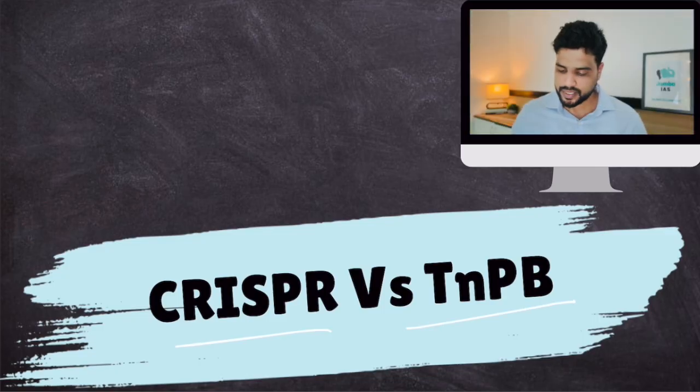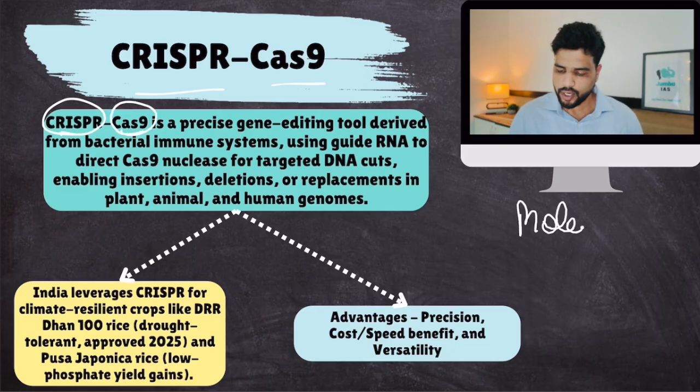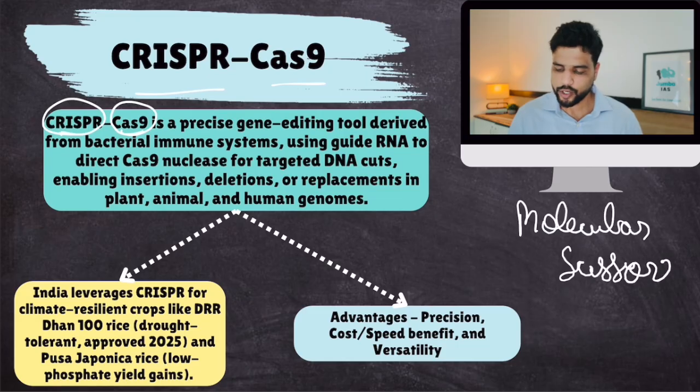Okay, so pay close attention. CRISPR versus TNPB. First, let's talk about the CRISPR-Cas9 technique. Now, CRISPR is the name of the technique, and Cas9 is basically molecular scissors. Now, what are molecular scissors?